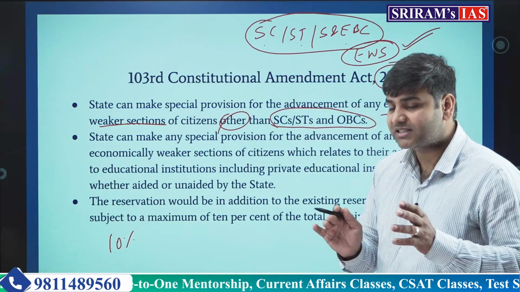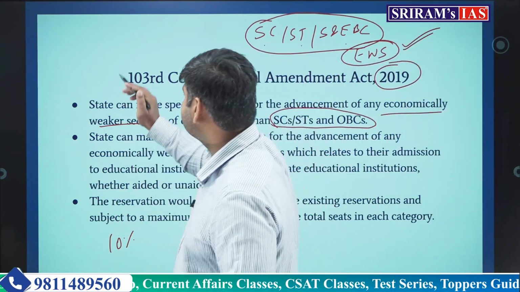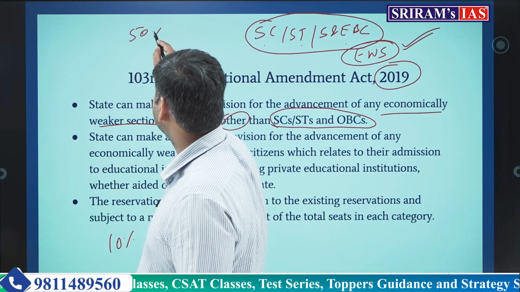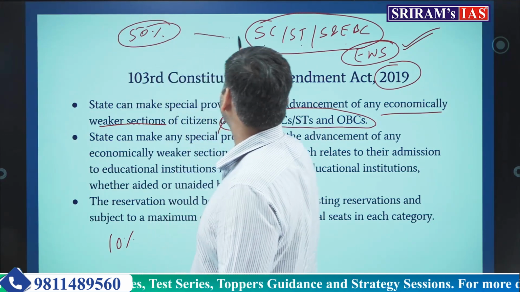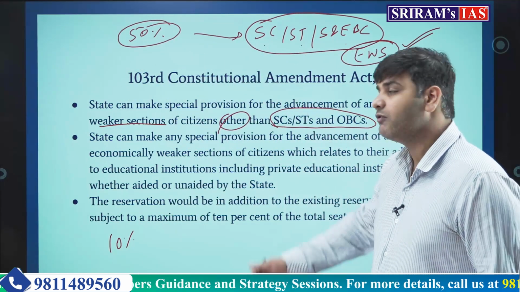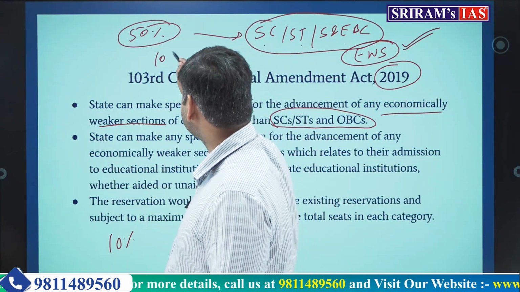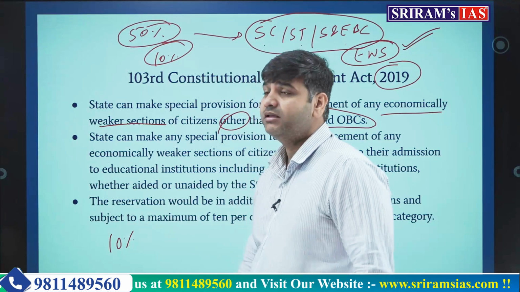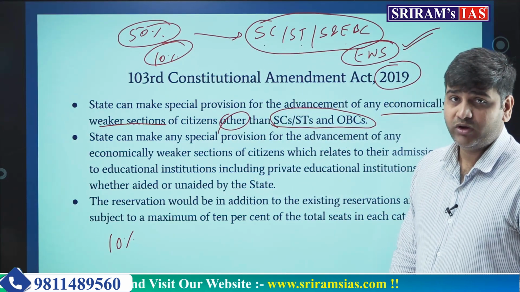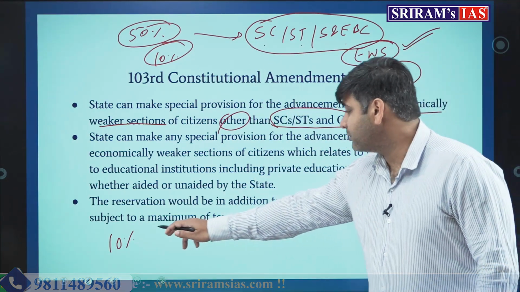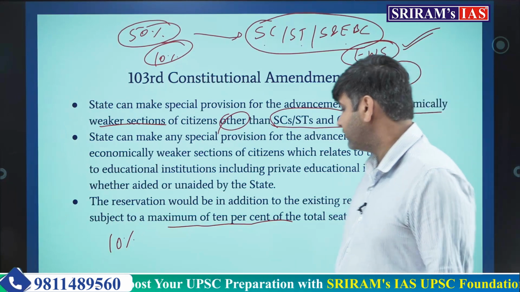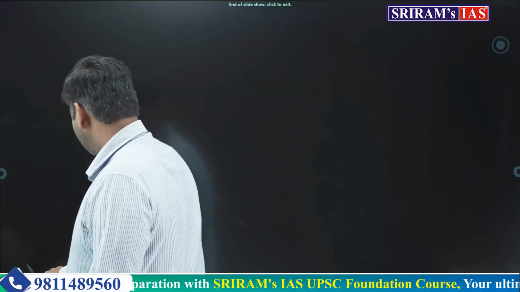The limit which was set by the Supreme Court, that the reservation must not go beyond 50%, was for these sections. Now for economically weaker sections, an additional 10% reservation can be provided. Okay, maximum 10% of the total seats.